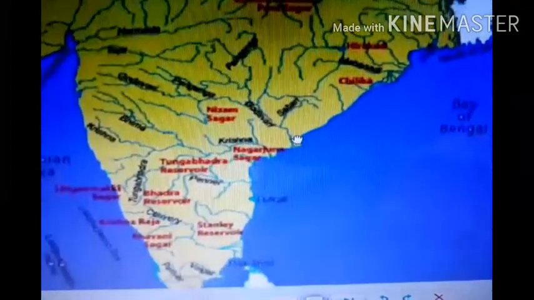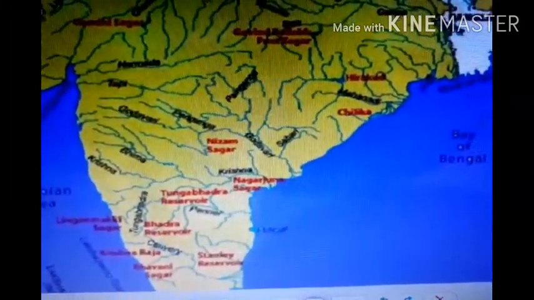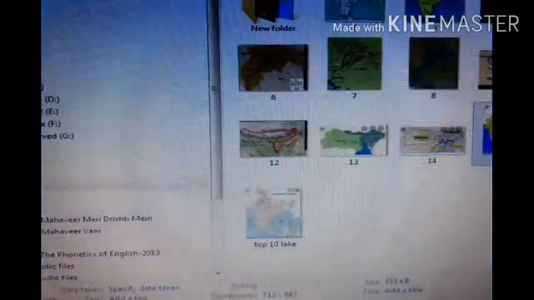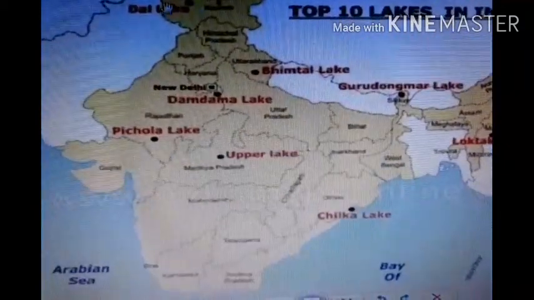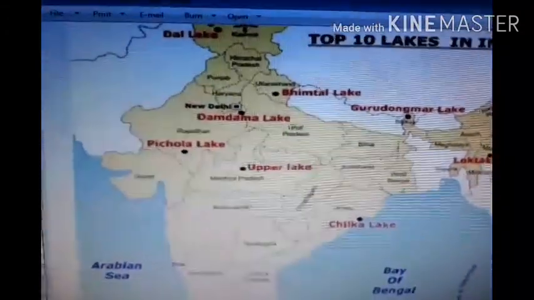So go through the previous video to see these pictures. You can find different lakes like Wular Lake, Dal Lake in Jammu and Kashmir, and Upper Lake here, Loktal Lake. Look at these different locations of natural and man-made lakes.